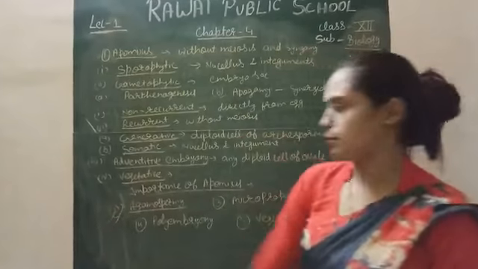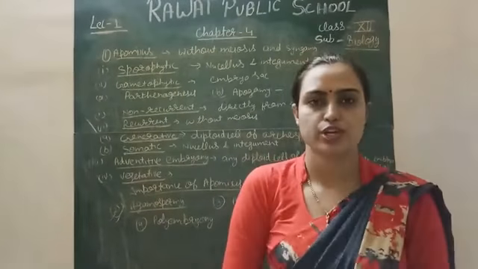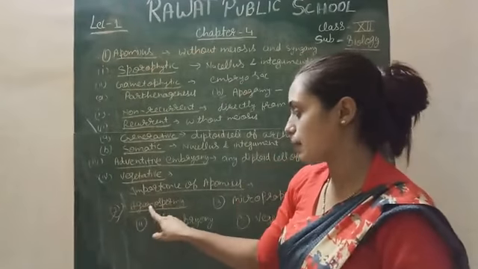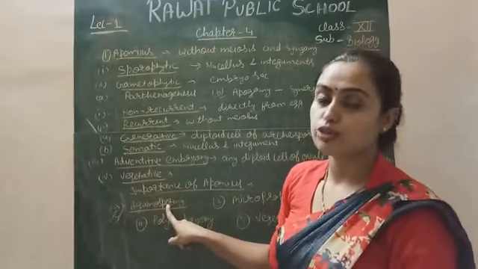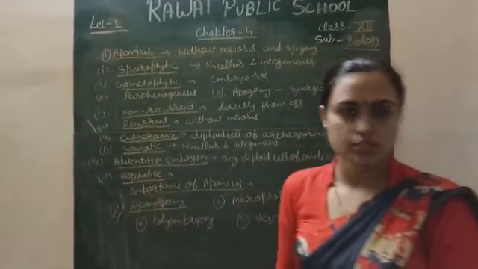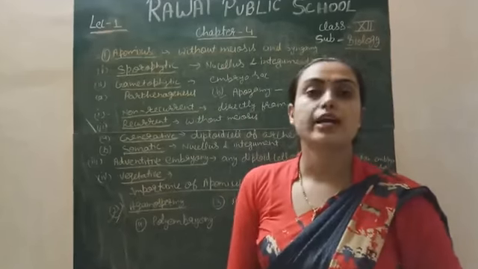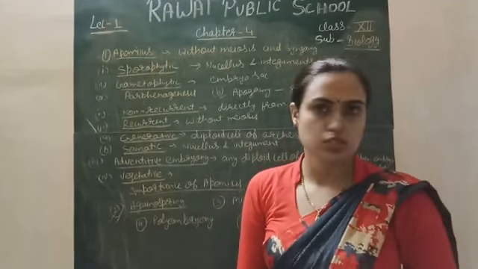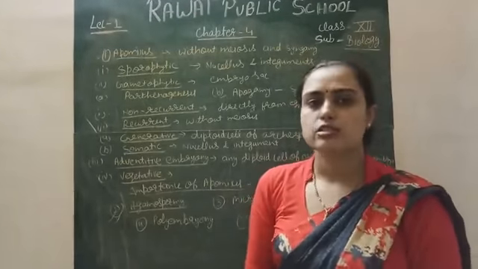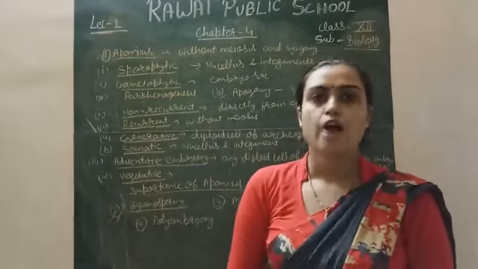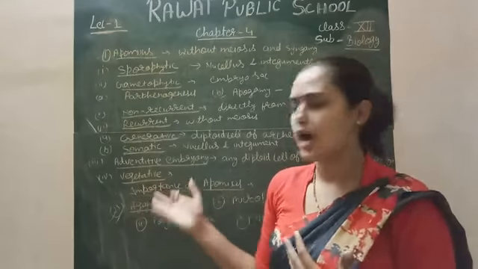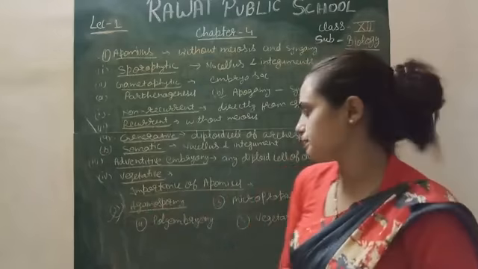Next special type of reproduction is agamospermy. As the name indicates, 'a' means where gametogenesis and sperm formation or fertilization of gametes does not take place. It means meiosis also does not take place. This is counted as an asexual mode of reproduction, where meiosis does not take place, and even fertilization does not occur. This is very common in some grasses, a few monocot plants, and gymnosperms. In gymnosperms we have observed this kind of special reproduction, right?